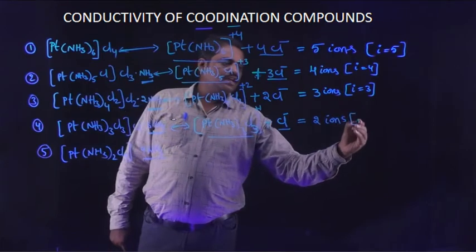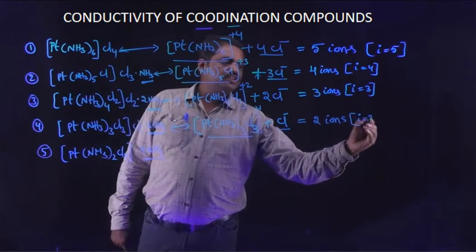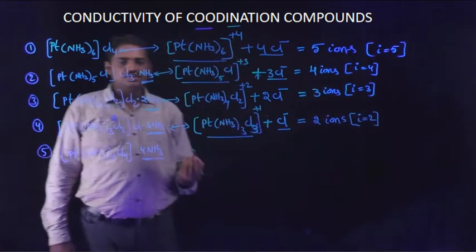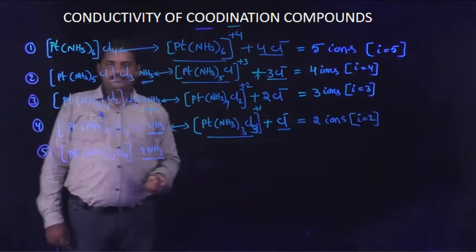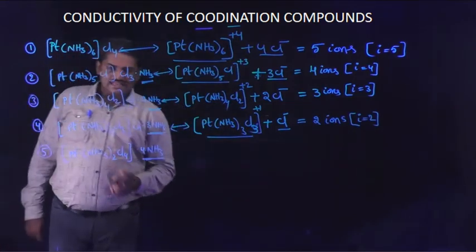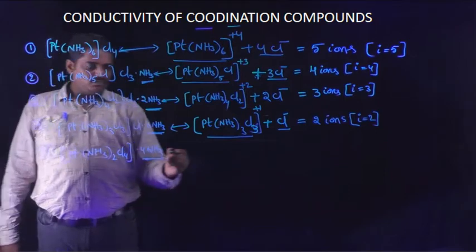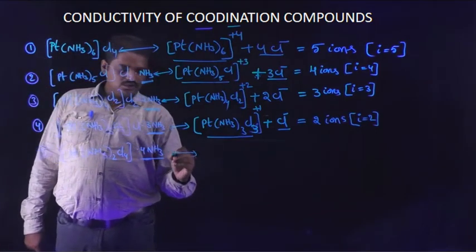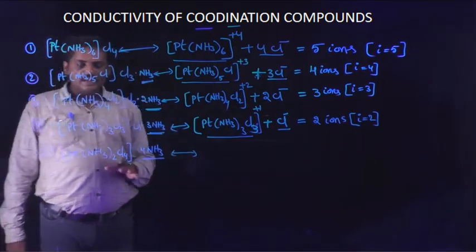Then the I value is equal to 2. And the last coordination compound, this compound is clearly observed.